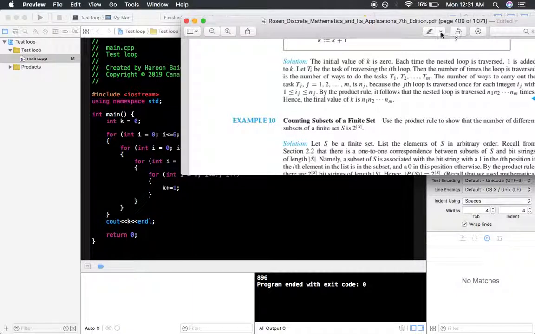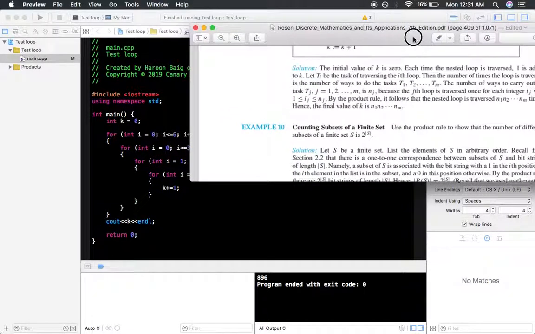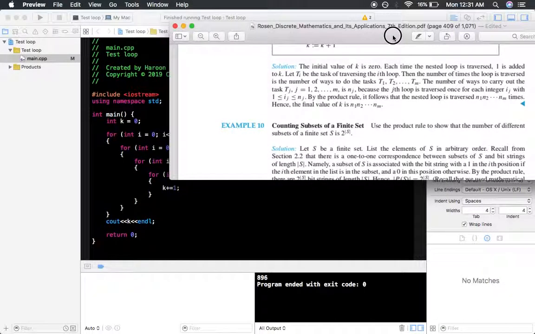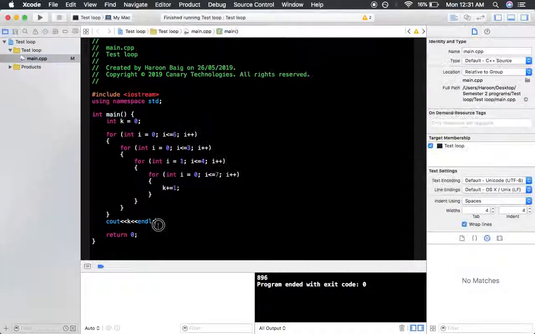So the number of times the loop is traversed is the number of ways to do the tasks t1, t2, up to tm. The number of ways to carry out each individual task tj, where j equals 1, 2 up to m, is nj, because these integers mean these conditions.